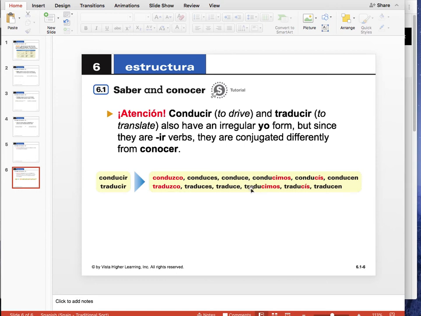But then the rest of the forms are normal until you get to nosotros, and instead of an ER, right, it's an I, so we say conducimos, traducimos. So keep that in mind. And that's it for the slides.